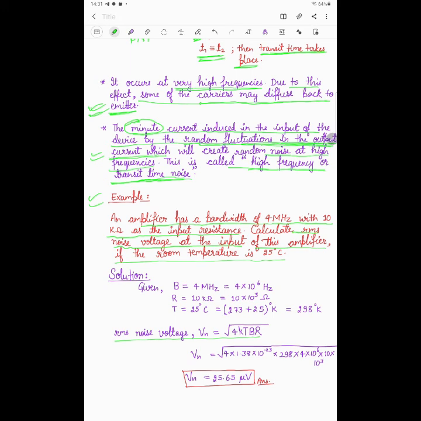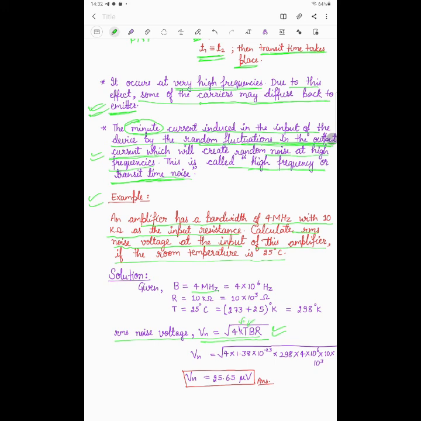In the problem, first let us identify what is given. The bandwidth B is 4 megahertz. To calculate the RMS noise voltage, first you have to write the formula: Vn is equal to the square root of 4kTBR. K is the Boltzmann constant, which is known.